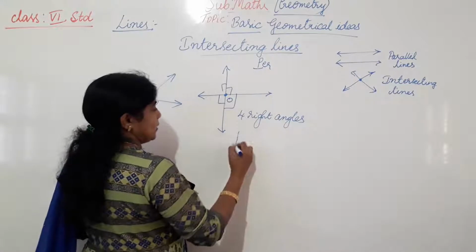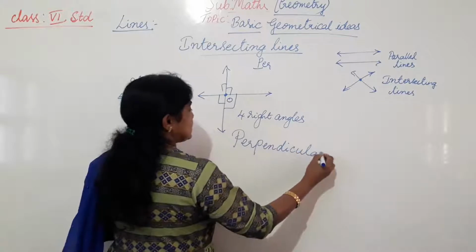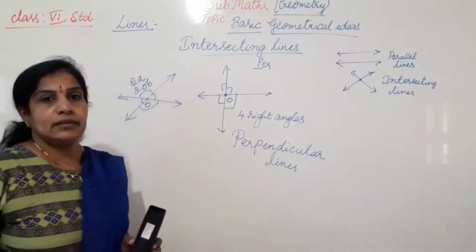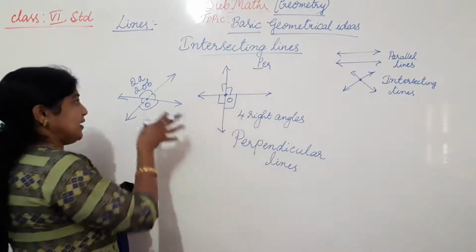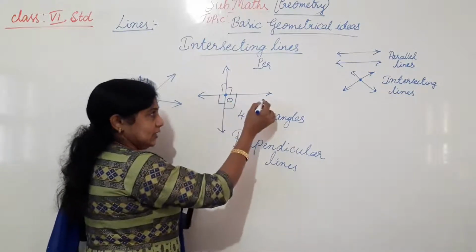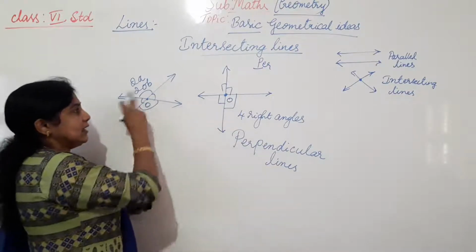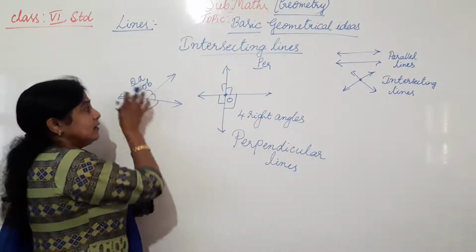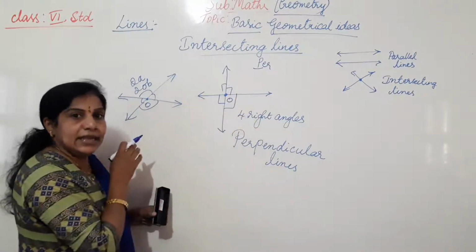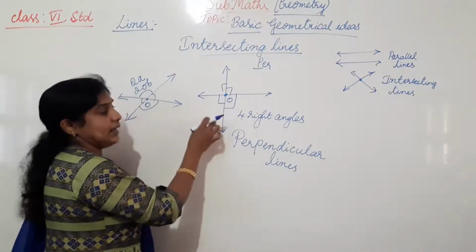that type of lines are called perpendicular lines. Perpendicular lines are also intersecting lines only. But what is the difference between other intersecting lines and the perpendicular lines? Whenever they meet each other, they form right angles. See here, they are crossed, intersected crosswise. Here they are crossed straight. Yes or no? So this is the difference between these intersecting lines and perpendicular lines.